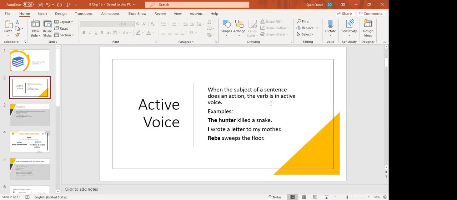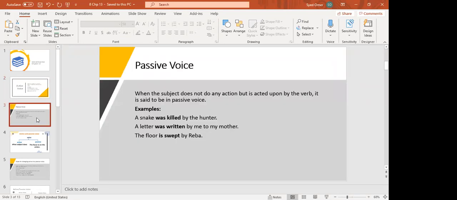You can give so many examples. I learned the test. He rode a bike. I cooked rice. Any example, anything you can write. So this is active voice.